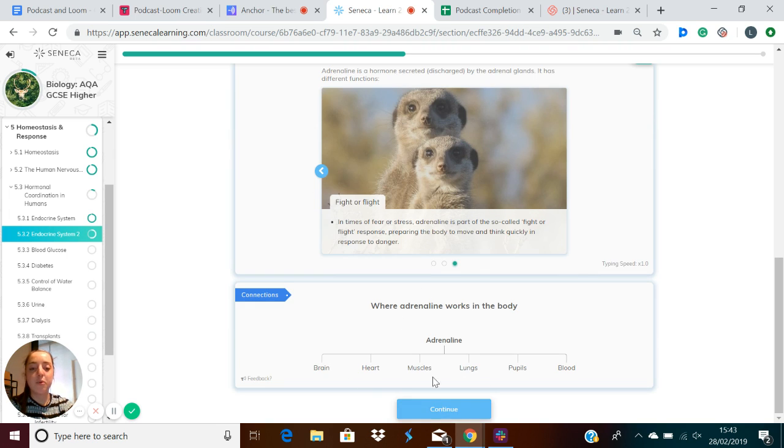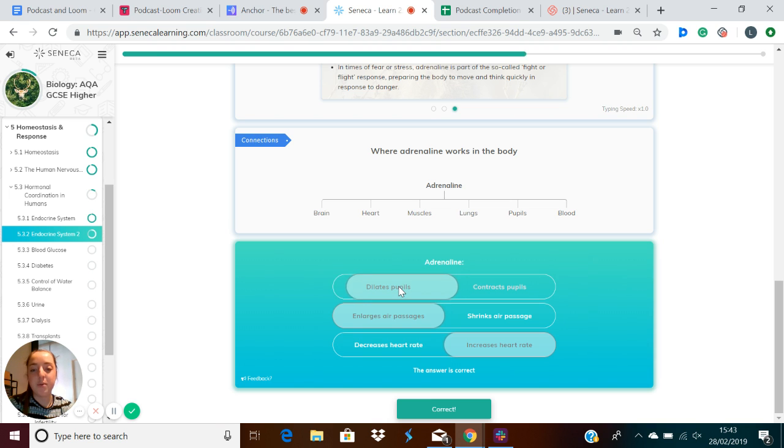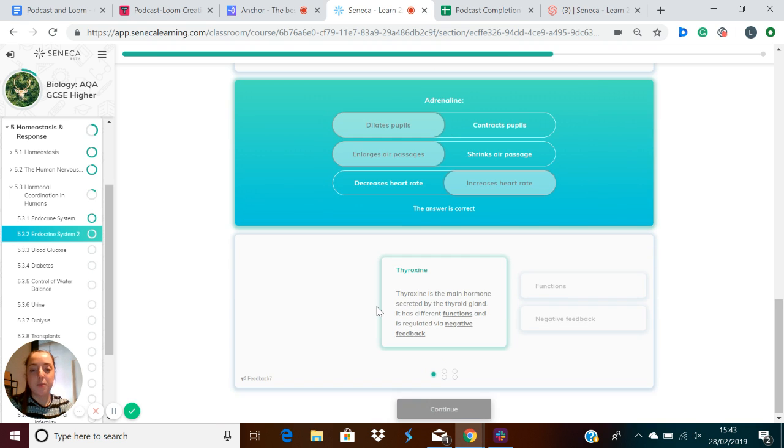So in which areas of the body does adrenaline work? It works in the brain, the heart, the muscles, the lungs, the pupils, and the blood. So you can see it's got a large distribution and can affect lots of different areas. To recap, the responses that adrenaline causes are the dilation of pupils, the enlargement of air passages, and the increase of heart rate.